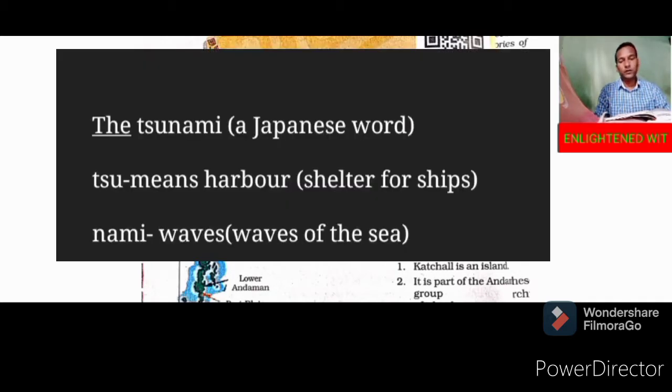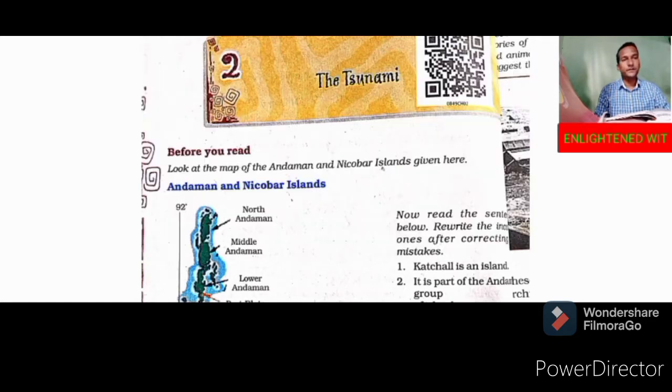Tsunami is a Japanese word. Tsu means harbor, the shelter of ships, and Nami means waves, sea waves. Okay, follow the lines. Before you read, look at the map of the Andaman and Nicobar Islands given here. You can see the maps here, Andaman and Nicobar Islands.